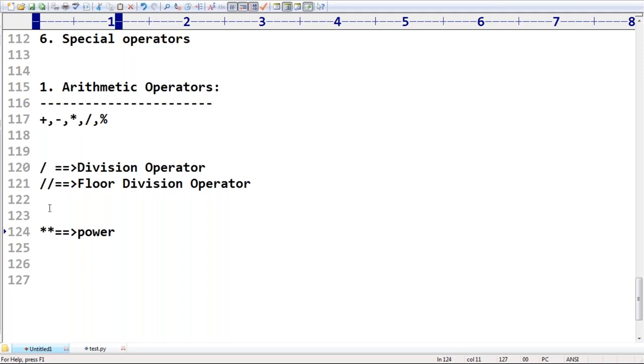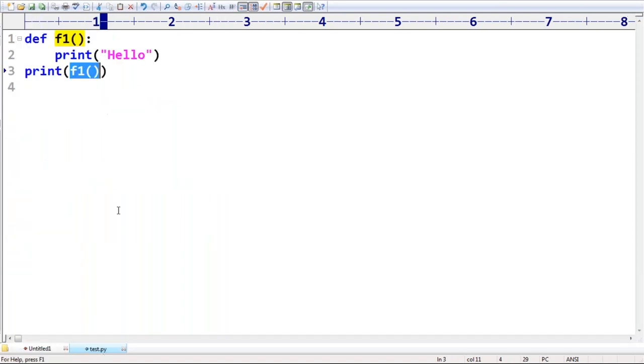Some people are feeling this is the floor division. Automatically, this one is by default considered floor multiplication. Amit, no. It is a power operator. If I explain with a small example, then you can understand very easily. Nothing is there. Now have a look once.